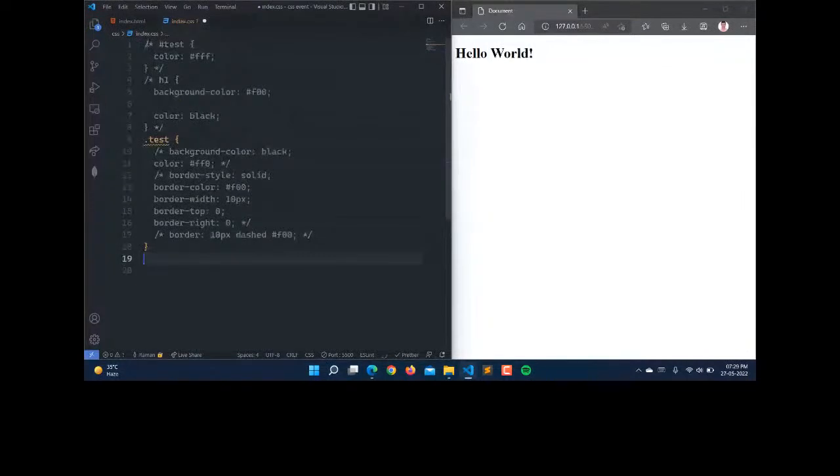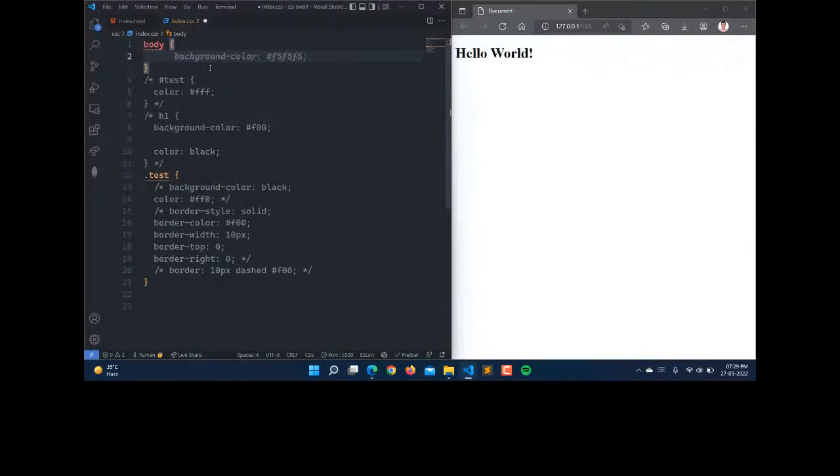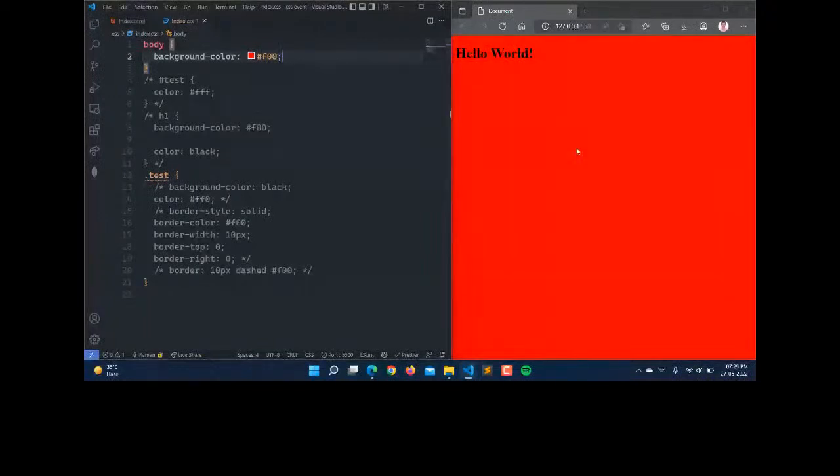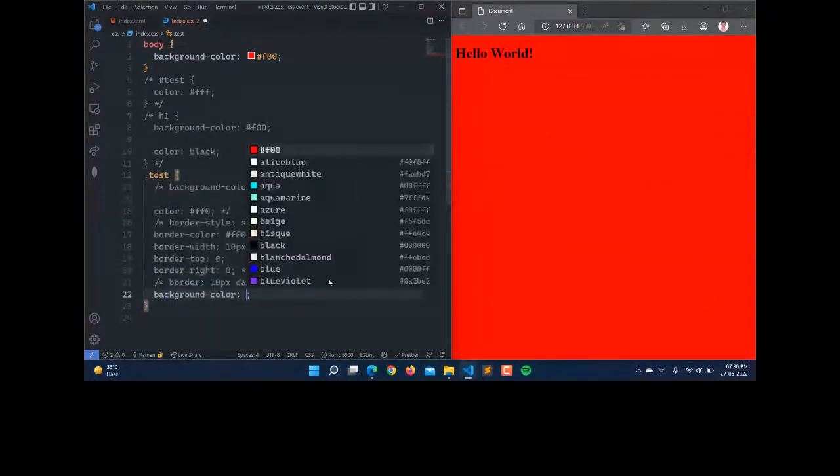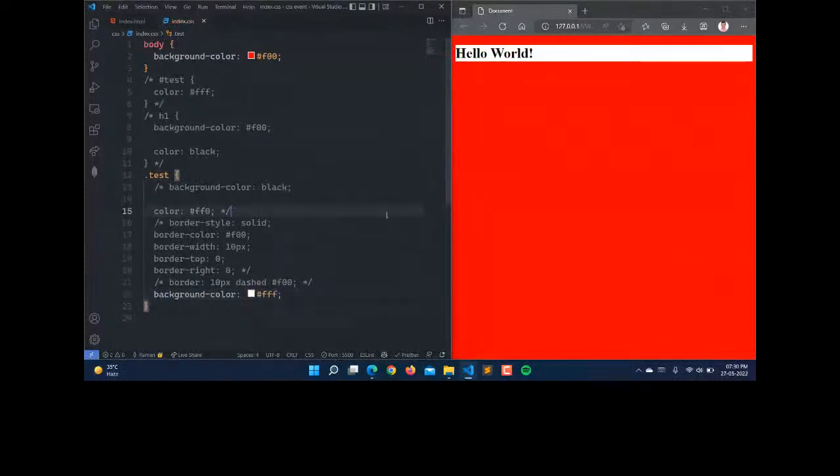So here we have the background property. So you can set the background color of the body. By default, it is white here. So let's set it as red. We now have the background color of the body as red. You can even set the background color of this text here. So that is background color. Let it be white. You can see that we have a background color of h1 with class test as white here.